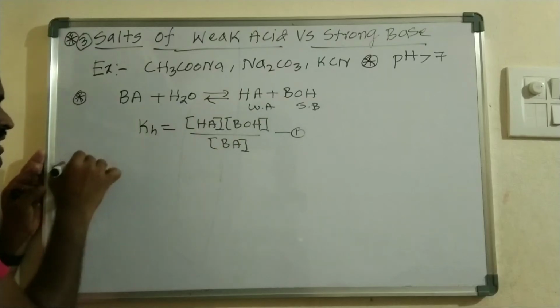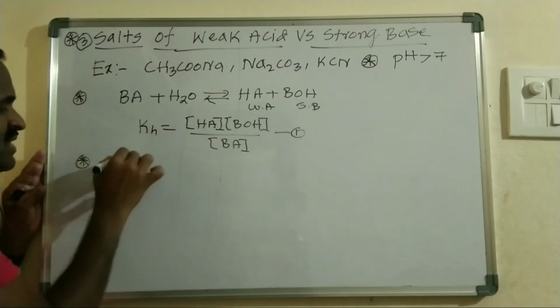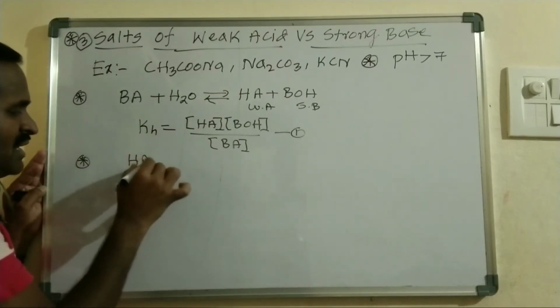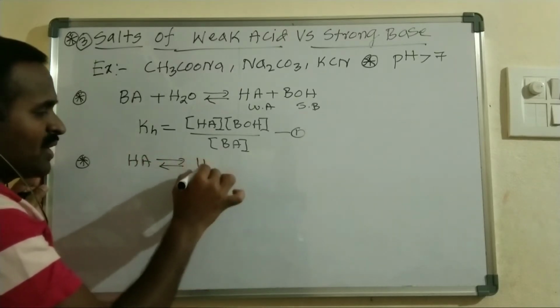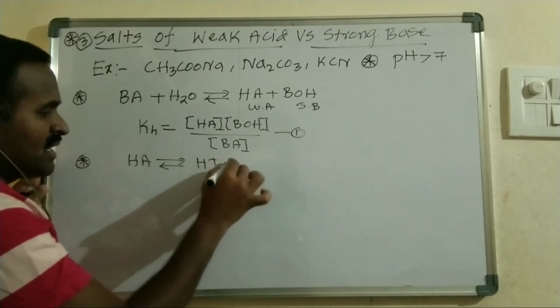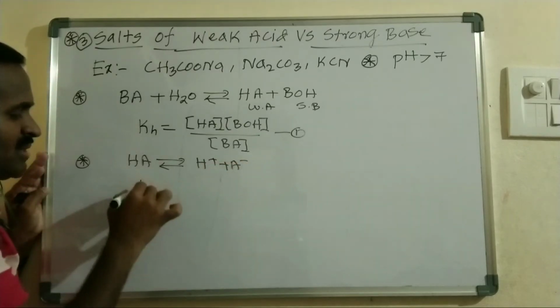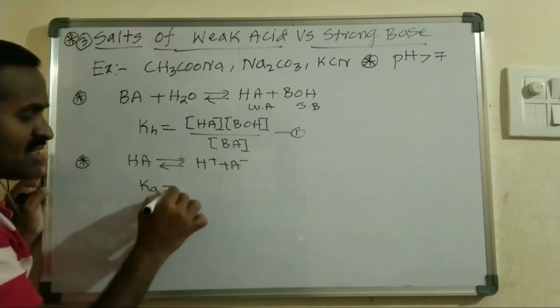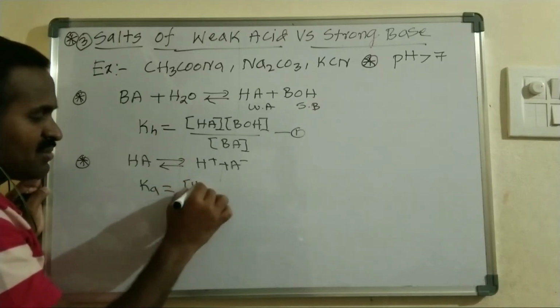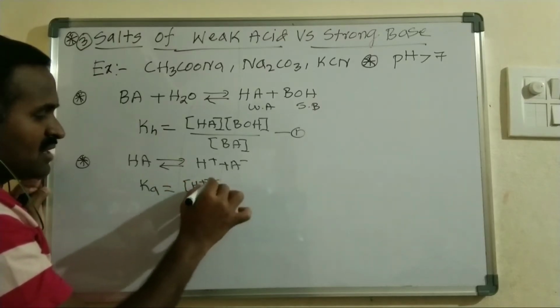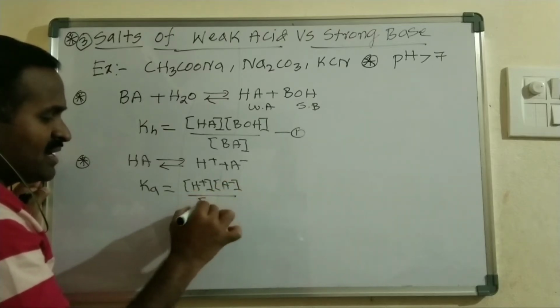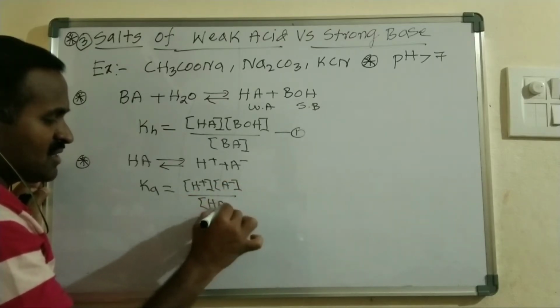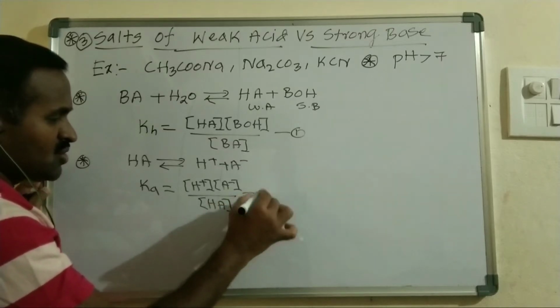The weak acid HA forms an ionic equilibrium, H plus plus A minus. From this I can write the dissociation constant Ka is equal to H plus concentration times A minus concentration divided by HA concentration. Let us take this as equation 2.